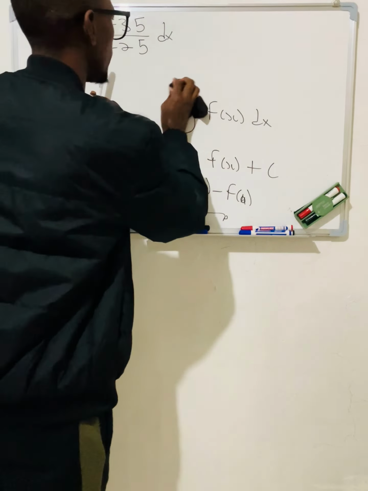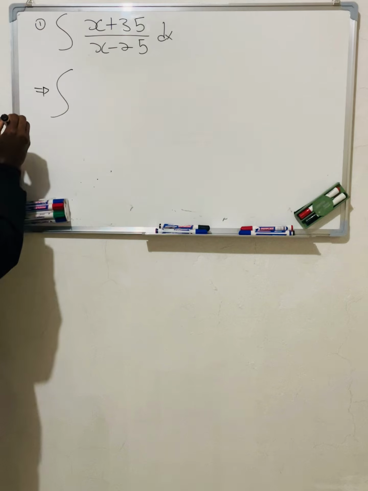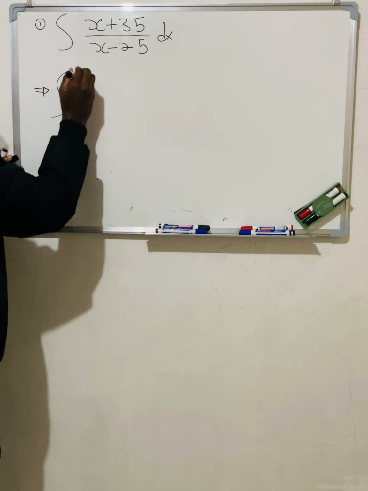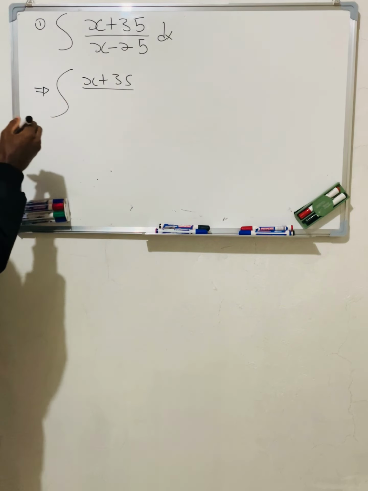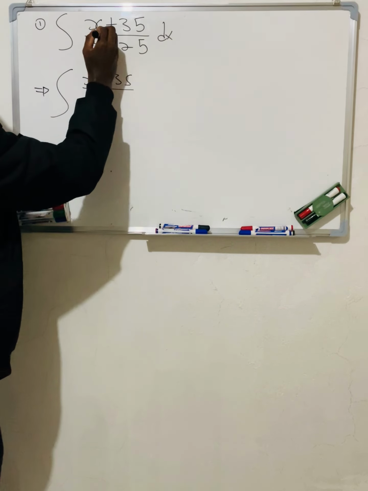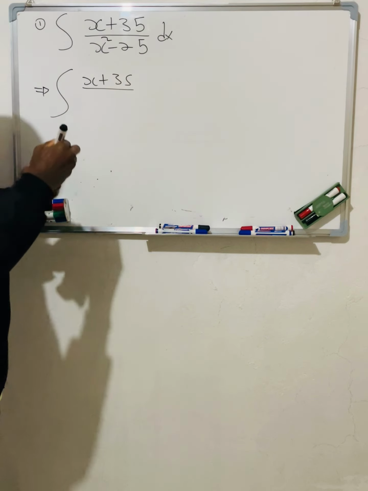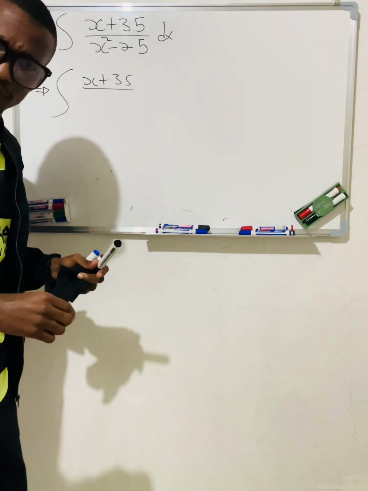Lovely. So now we have this problem, and how are we going to work it out? This implies that we have x plus 35, all divided by... Sorry, this is x squared.